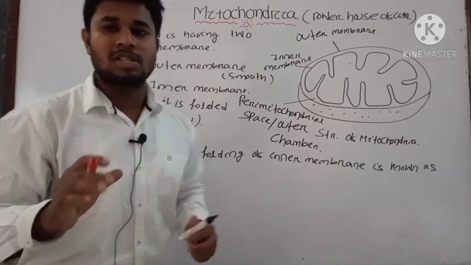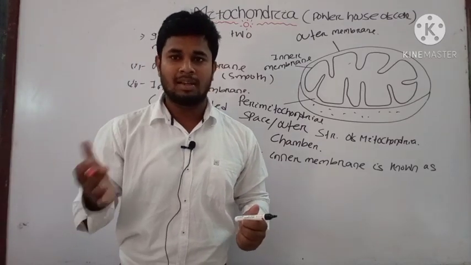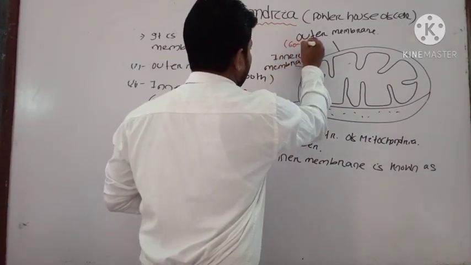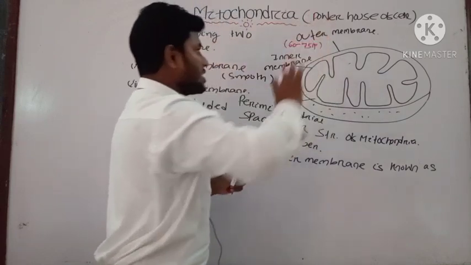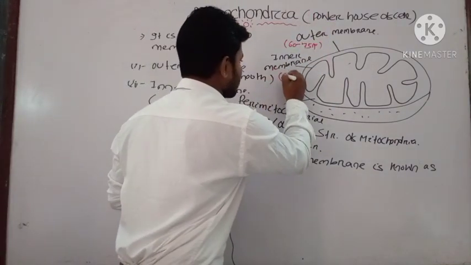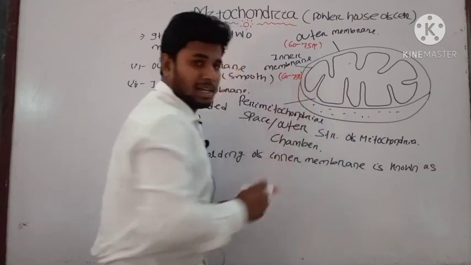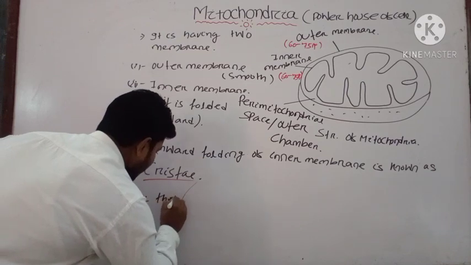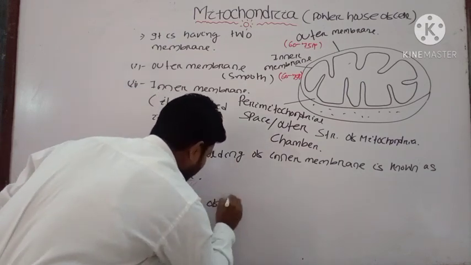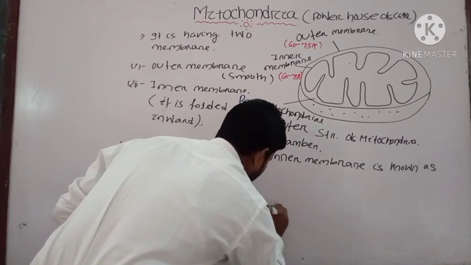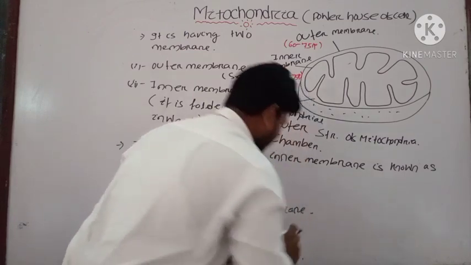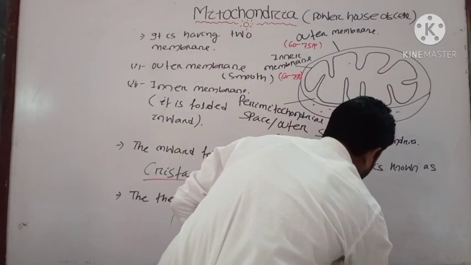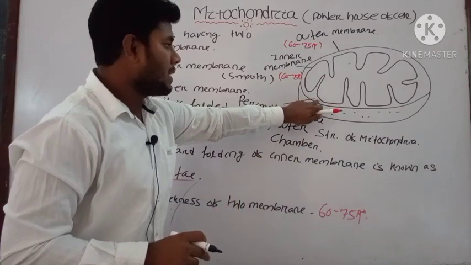And each membrane is around 60 to 75 angstrom thick. That is the thickness of your outer membrane and inner membrane. Outer membrane is 60 to 75 angstrom, and inner membrane also 60 to 75 angstrom thickness. That is the thickness of the two membranes. What is that? That is around 60 to 75 angstrom.